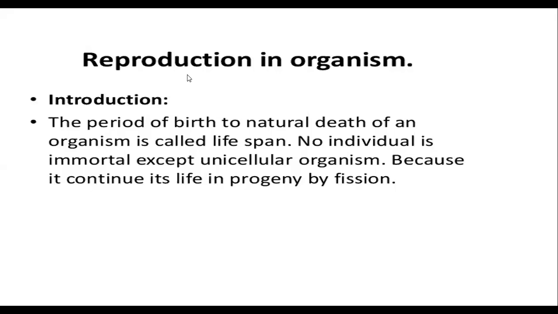Why is this the sentence? The organism is breaking into two parts. Okay, so this is one organism, right? If it breaks into two parts, now two organisms have been formed. The 2 will divide into 4, the 4 into 8, 8 into 16, and so on. Generally this is seen in unicellular organisms, and therefore they are saying this is an exception.